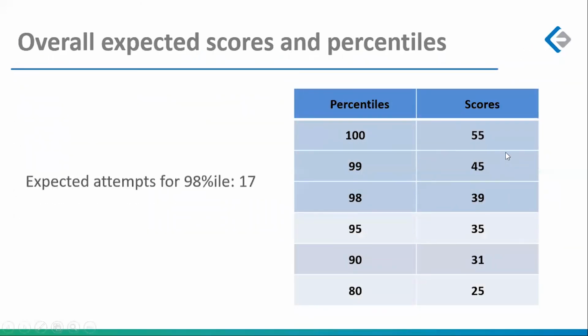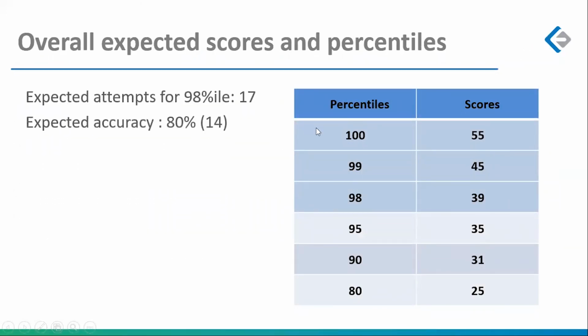That brings us to the percentiles. For a 98 percentile, 17 and 14 would put you at a 39. 100 percentile would be a 55. I know it can be scary to think that out of 66, someone can score a 55, but I'm not surprised. The 99 percentile, on the other hand, is 45.